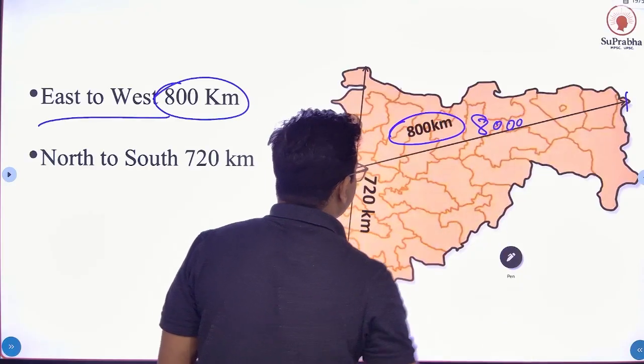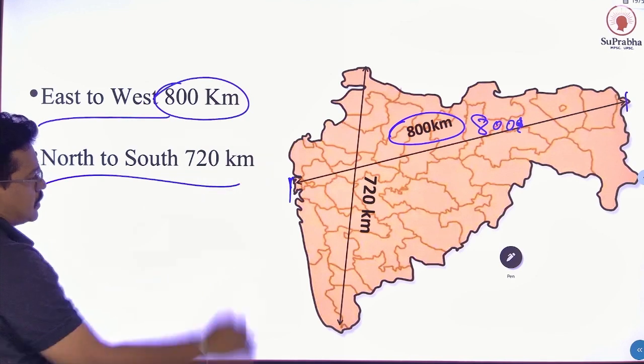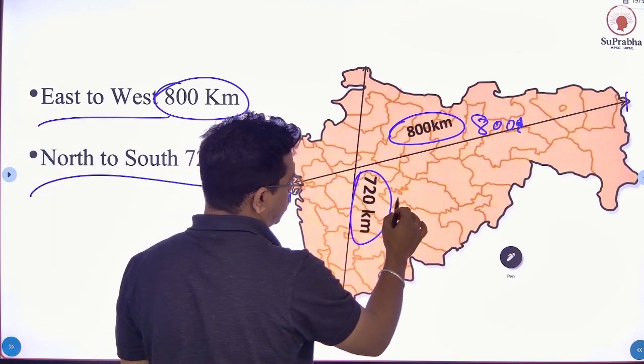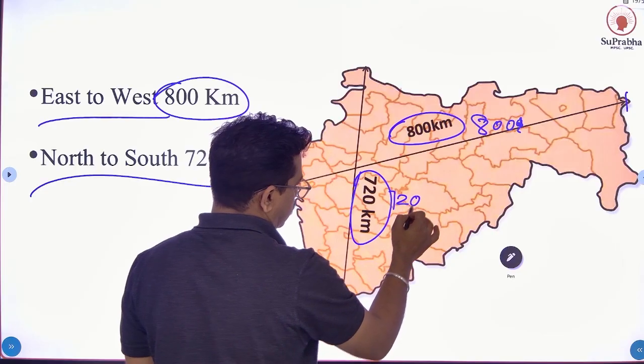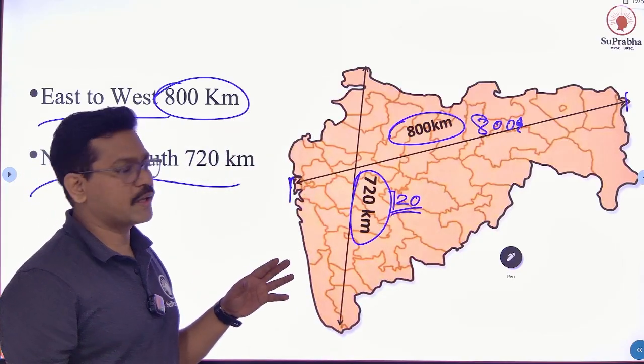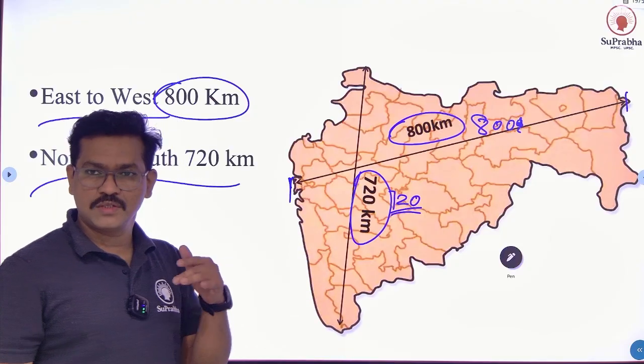So next, north to south, 720 kilometer. 720 kilometer expanse of Maharashtra. Okay. So east to west is more than north to south.